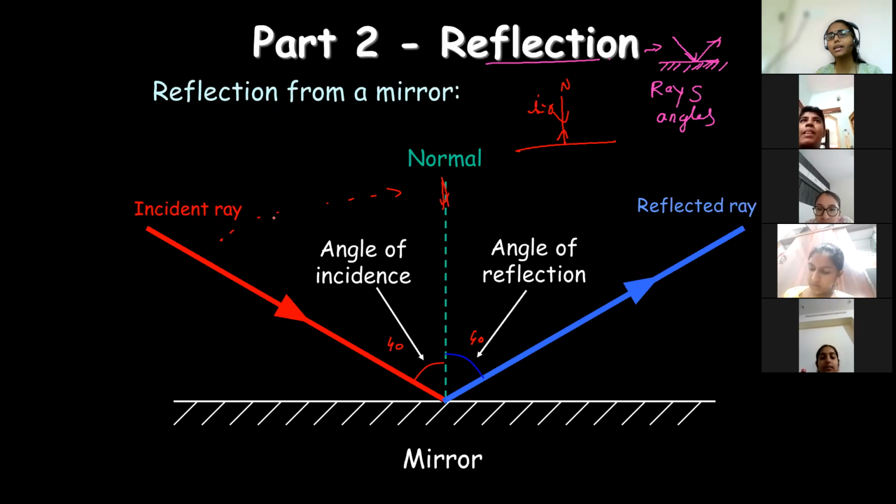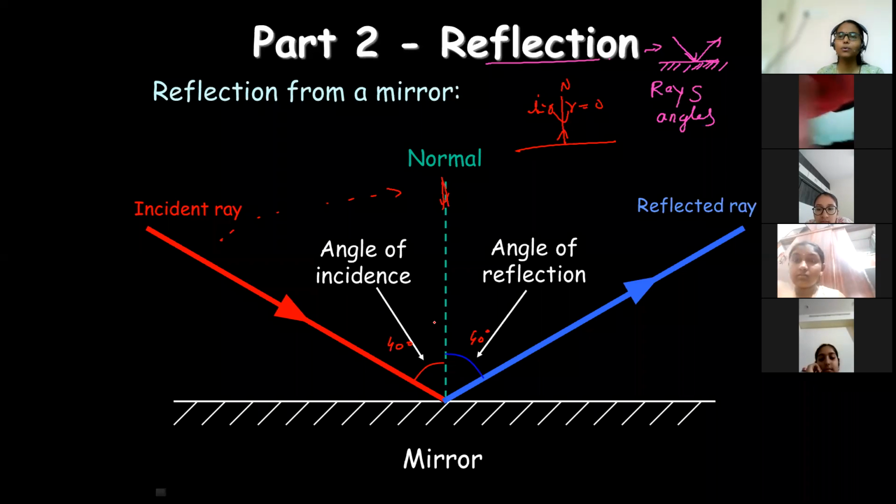It won't have any deviation. The angle of reflection is also 0 at that time. Try to understand: the angle of incidence is 0, and the angle of reflection is also 0. It again follows the law of reflection. If it comes with some angle, it reflects back at the same angle. So this is what we call the law of reflection.